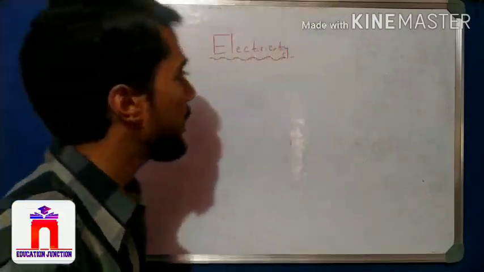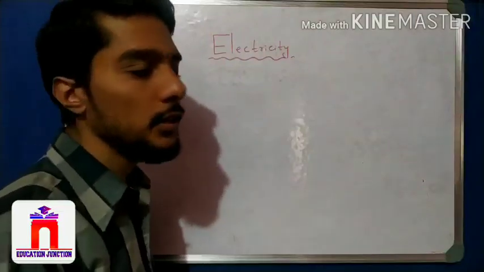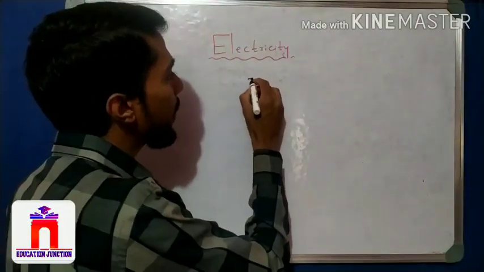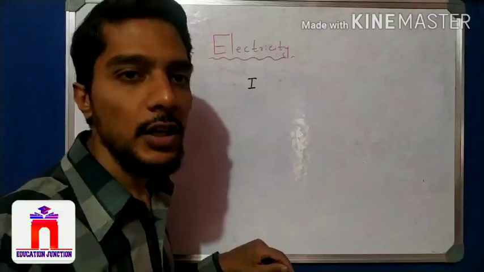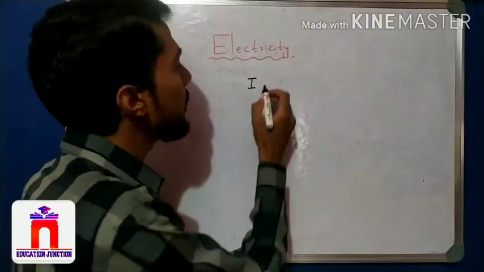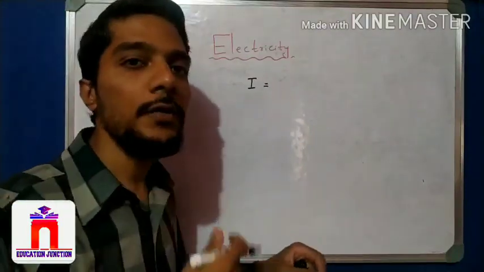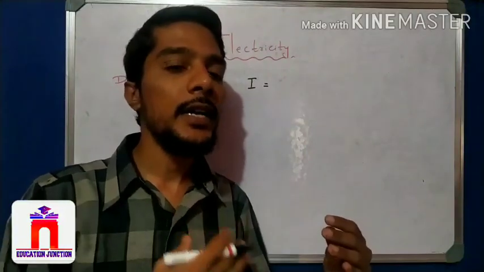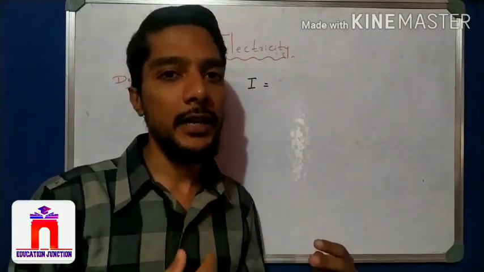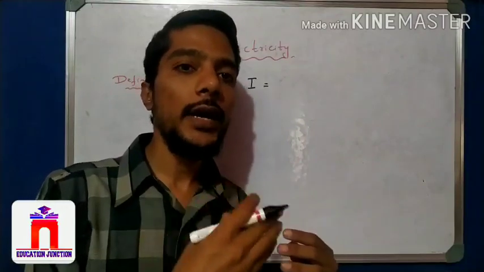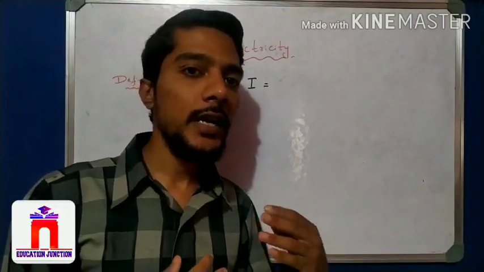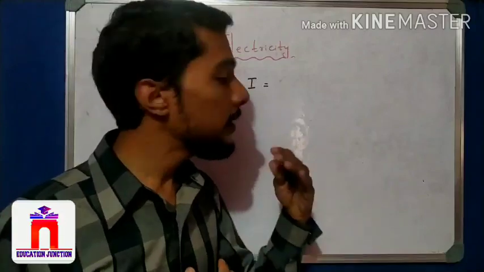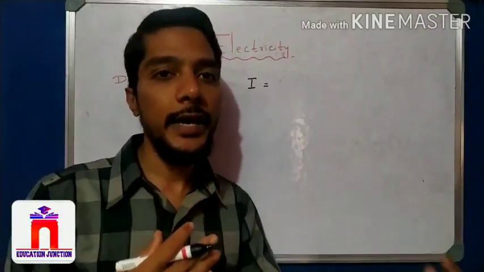Mathematically, if you represent the current, it is I for current. So electric current I is nothing but what? The rate of flow of charges, right? If current is present in the conductor, it means that charge is flowing in the conductor. If there is no flow of charge, there is no electricity in the conductor, right? So a current in the conductor means the charges are flowing through the conductor.